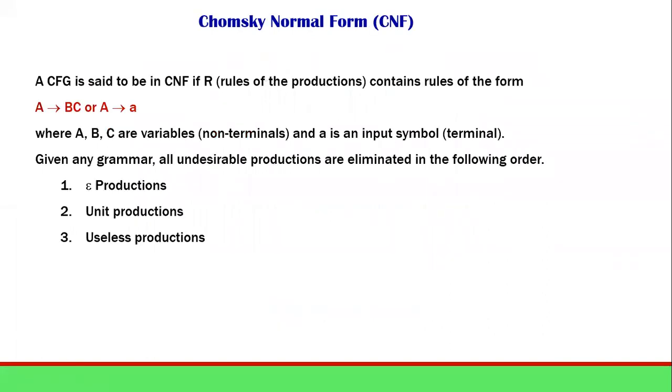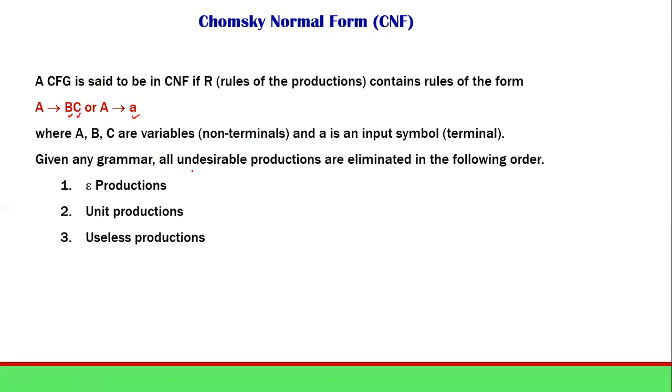A CFG is said to be in CNF if R, that means the rules of the production, contains rules of the form A determining BC or A determining a. That means A determining BC, so I have to have two variables. Chomsky normal form has productions of the form A gives BC. So I should have two variables on the right hand side, or one terminal on the right hand side, where A, B, C are the variables and a is the input symbol.